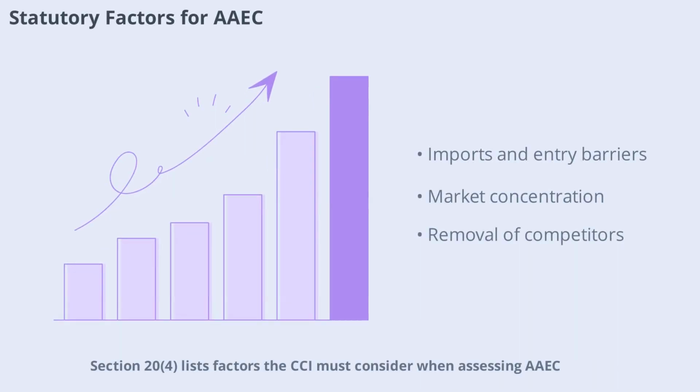Section 20(4) lists factors the CCI must consider when assessing AAEC. These include competition through imports, barriers to entry, market concentration, countervailing power, price increases, effective competition, substitutes, market share, and removal of competitors. The CCI balances these factors to determine the impact of a combination. Understanding these statutory factors is key to predicting review outcomes.